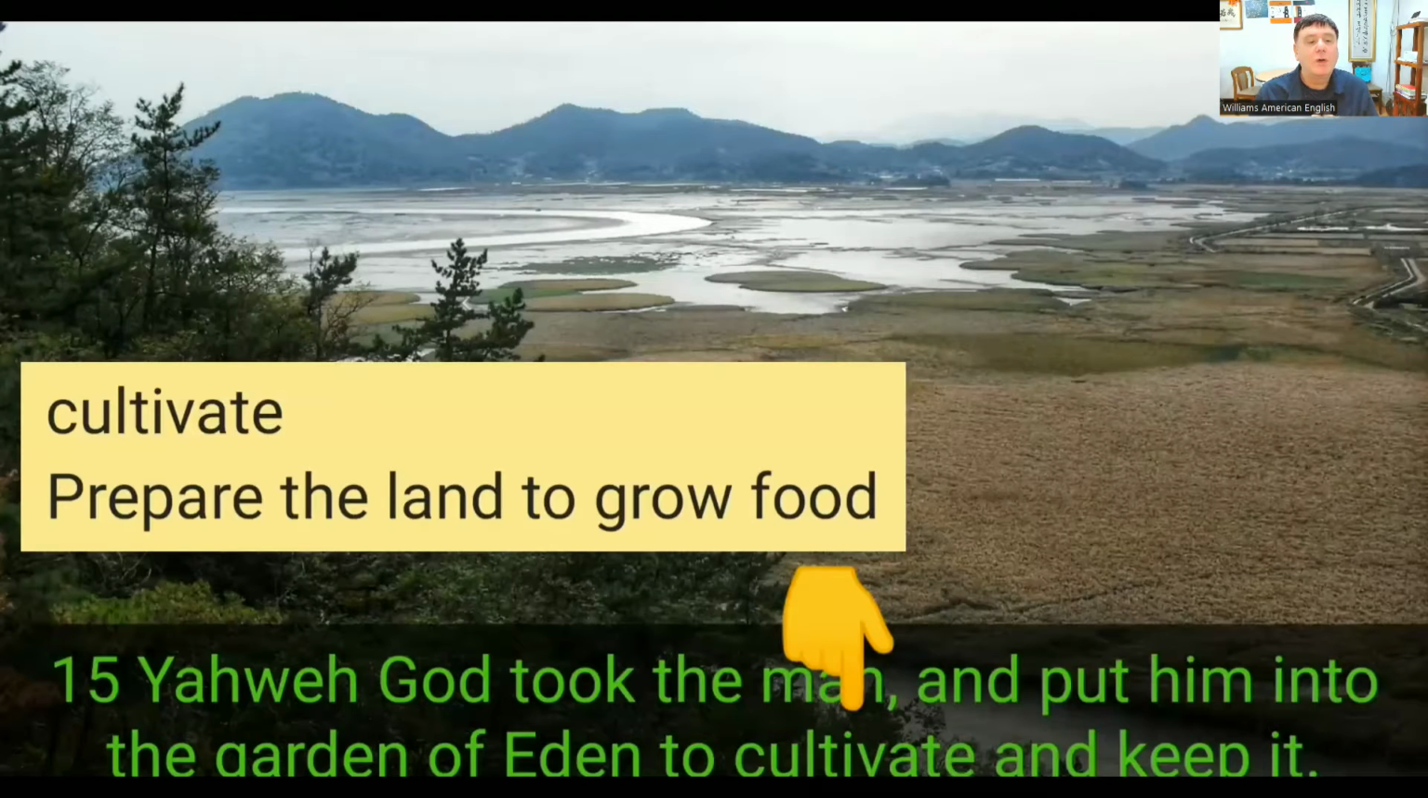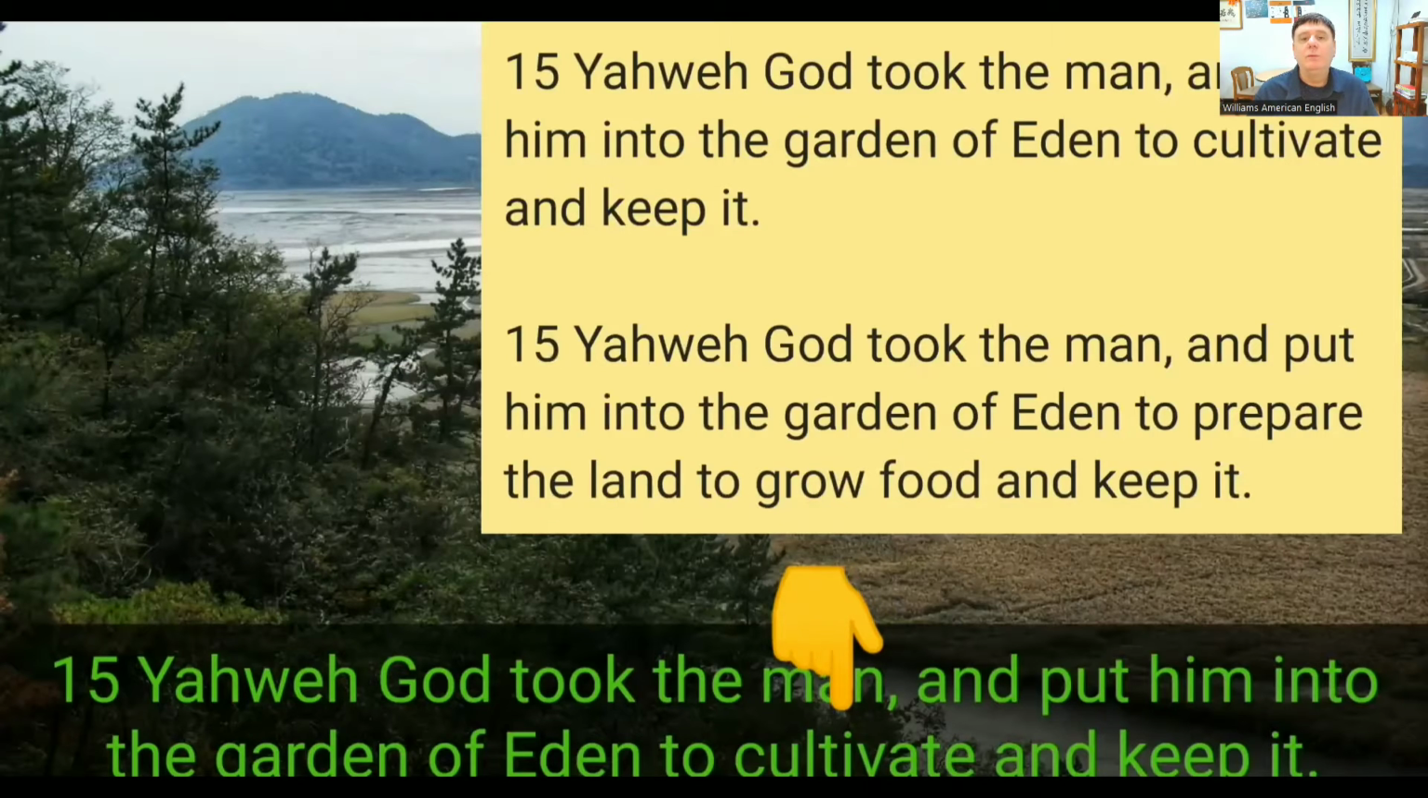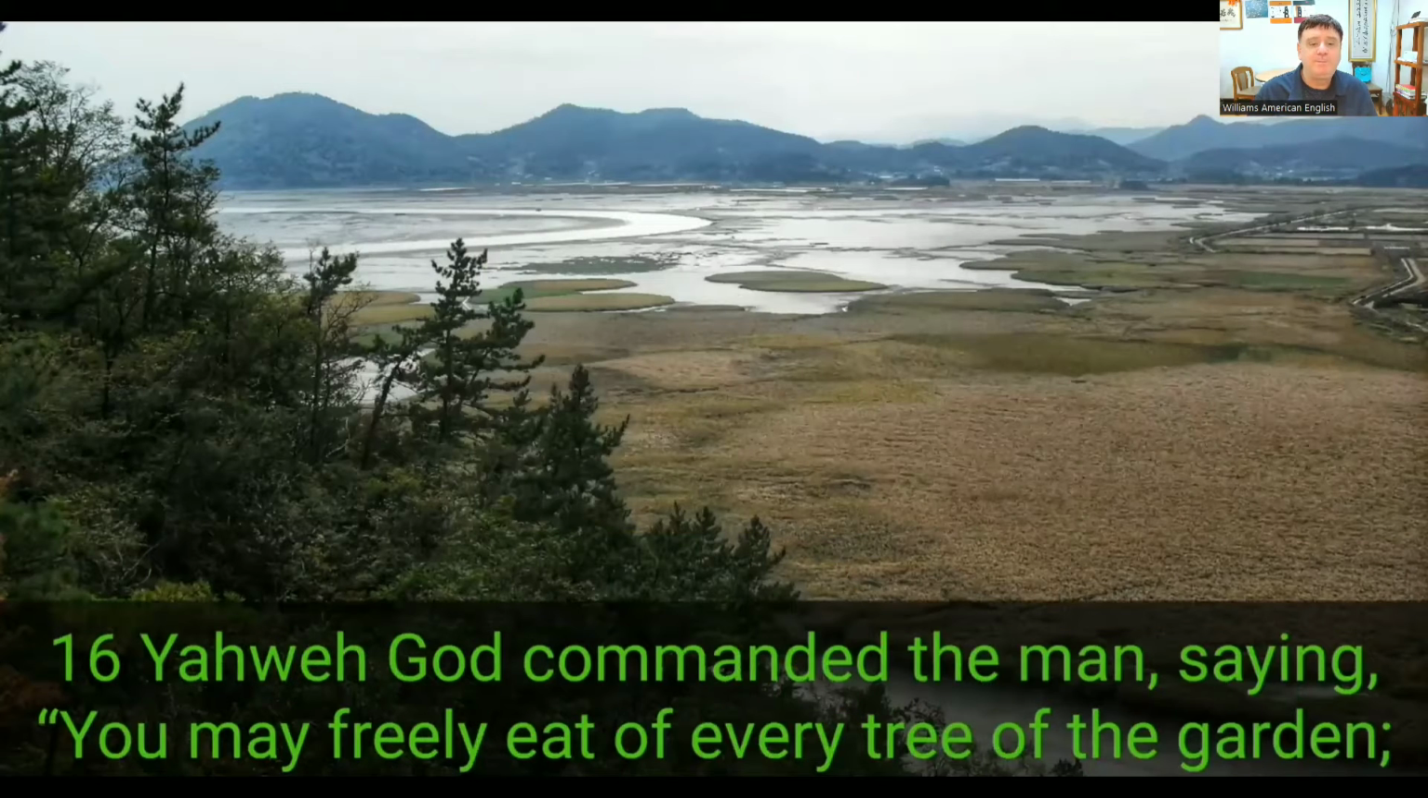Cultivate. This is preparing the land to grow food. So Yahweh God took the man and put him into the Garden of Eden to cultivate and keep it. Yahweh God took the man and put him into the Garden of Eden to prepare the land to grow food and keep it. So there was a job that was to be done in the Garden of Eden. They didn't just get the fruit and vegetables for free. They had to work for it.